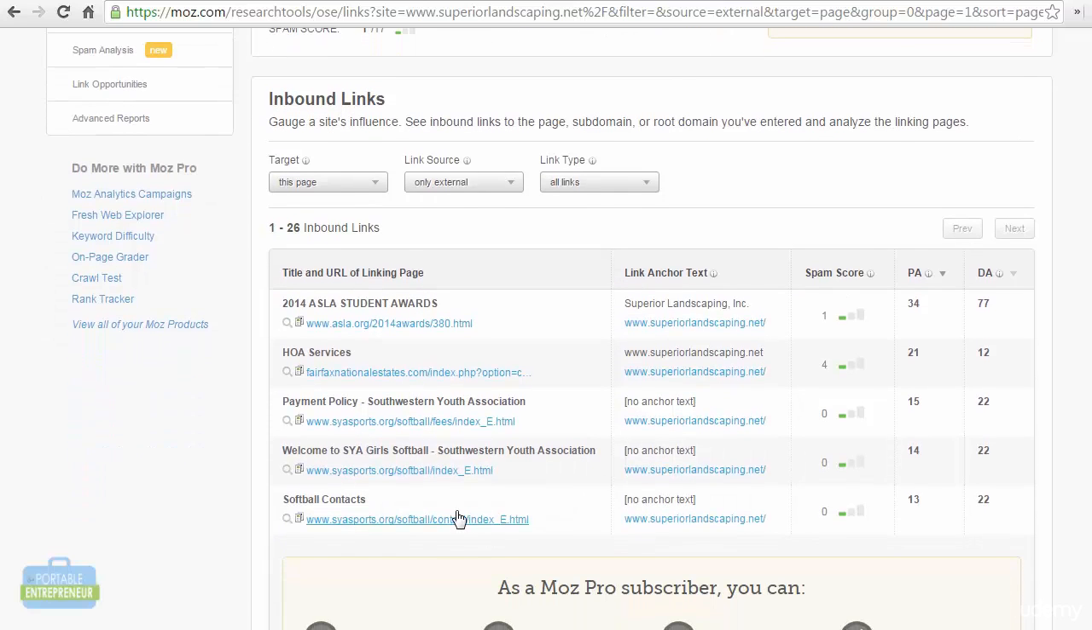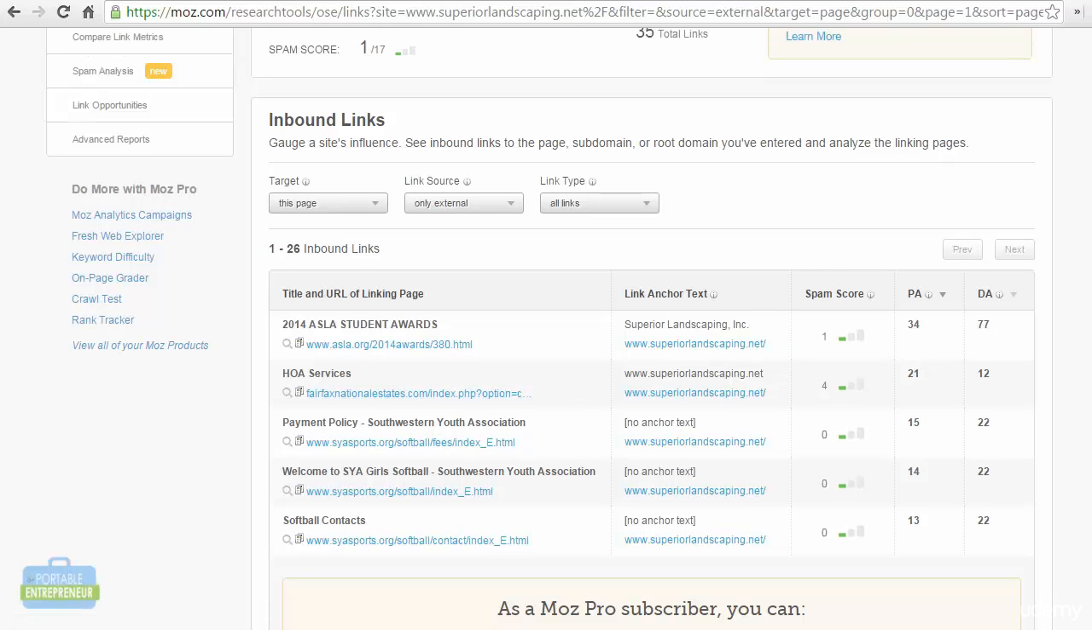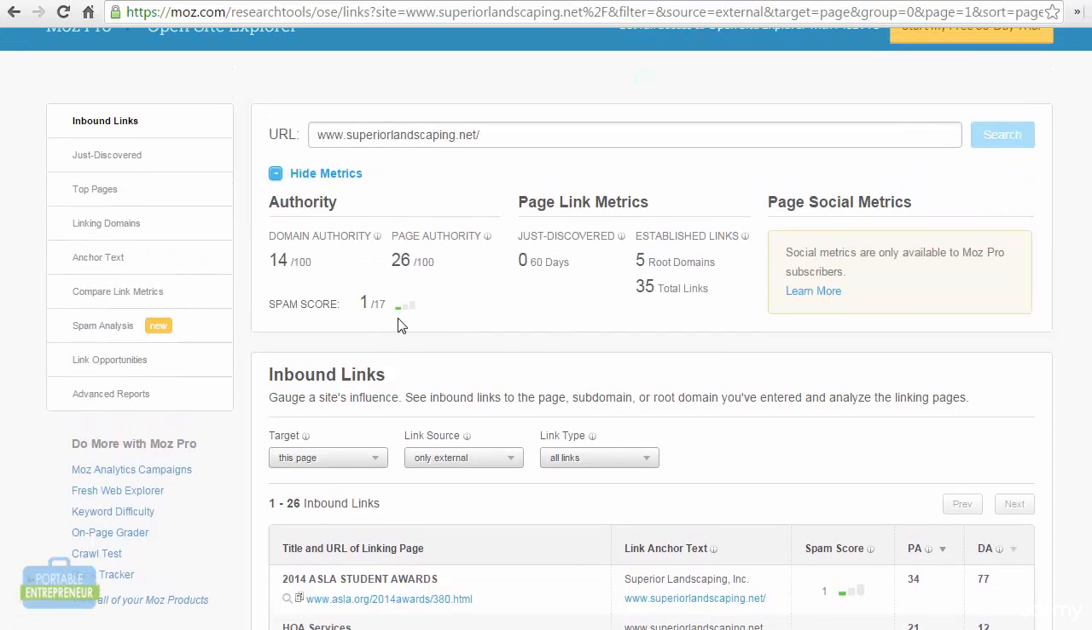So in looking at the first handful, it looks like a lot of these are all for a sport agency. So they must be a sponsor of some sort. So that's not super relevant. That's not going to do a tremendous amount for them. They also have some student awards, a link from an HOA. The HOA may be more valuable to them. But it also shows the spam score, so I can see if they're doing anything that's kind of spammy.